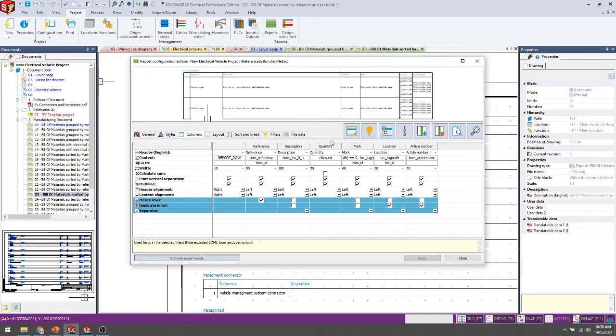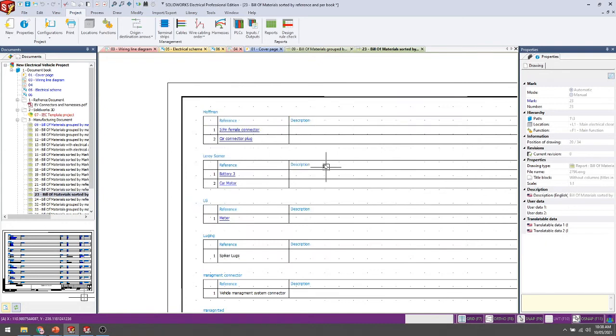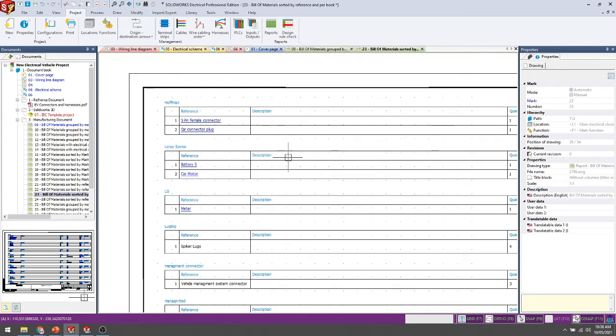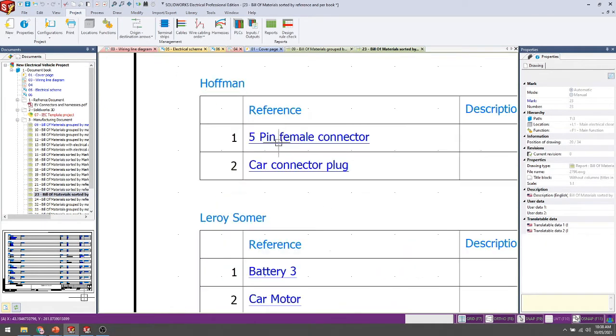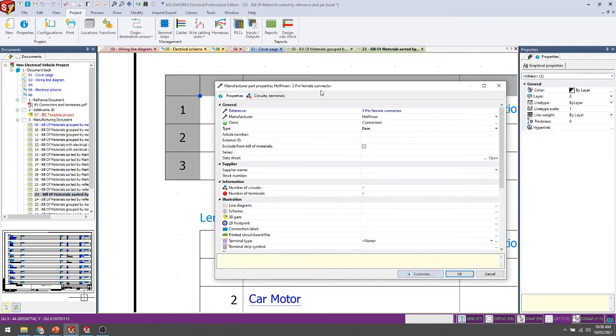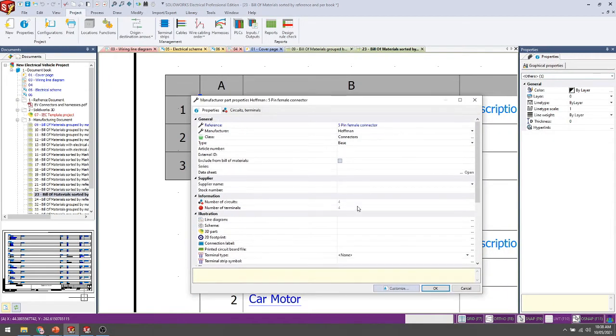So according to the configuration you want, you can edit your report. So the report configuration is editable. If you double click it, it will show you the pinpoint for editing the parameters of your symbol. This is the symbol parameter editing point.